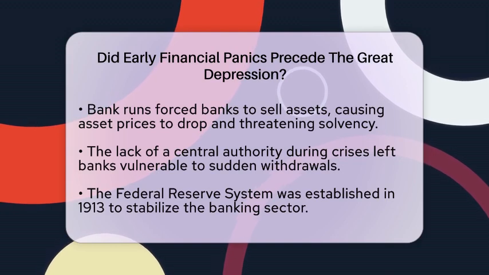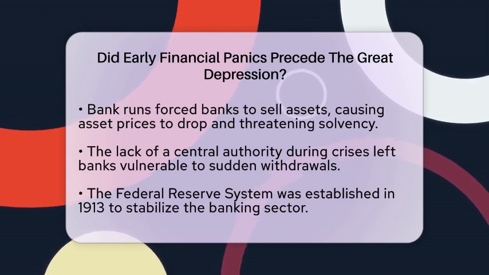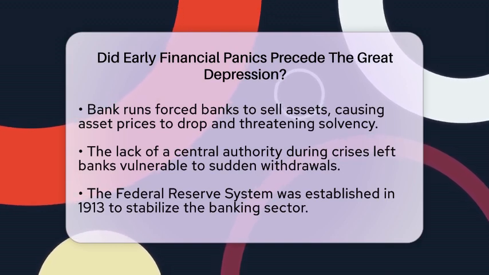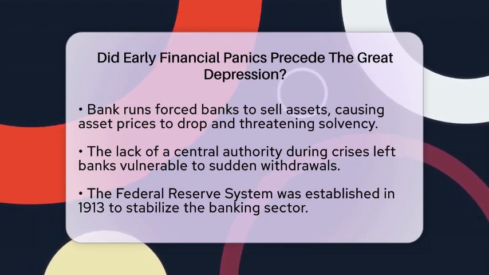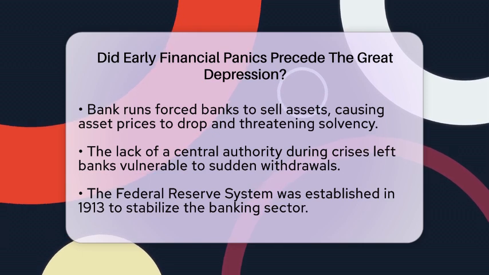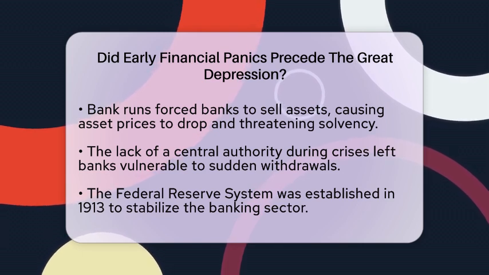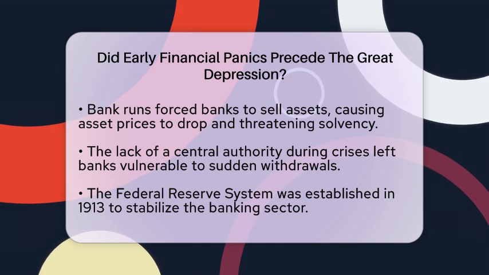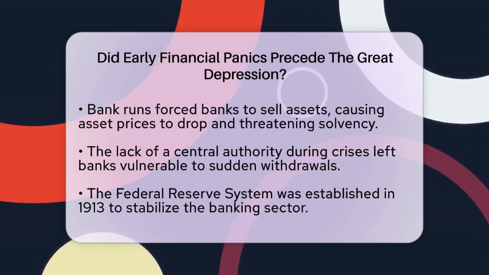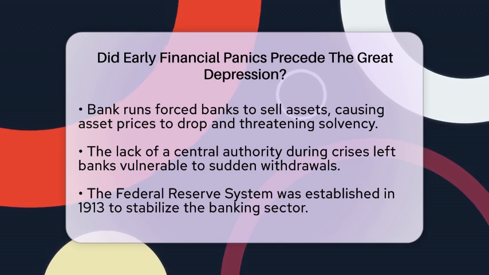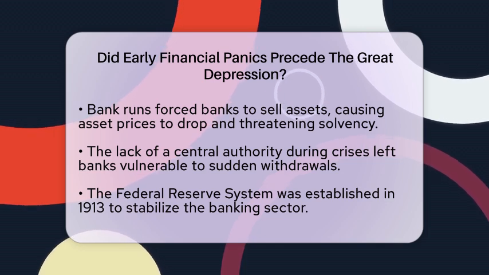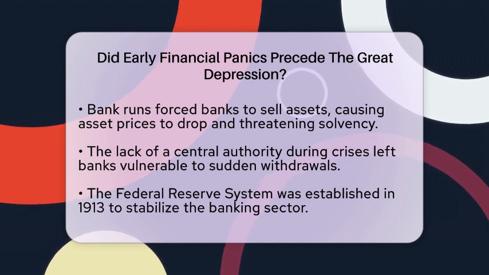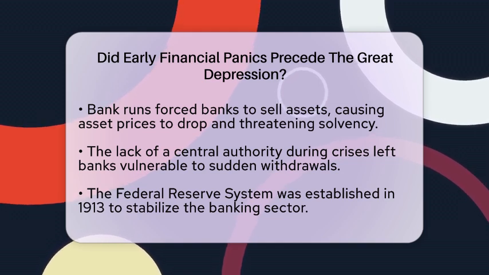There was no central authority to provide liquidity during crises, leaving banks vulnerable to sudden withdrawals. The repeated crises contributed to the establishment of the Federal Reserve System in 1913. This system was designed to stabilize the banking sector and prevent future panics. Despite these reforms, the Great Depression, which began in 1929, was preceded by financial instability and smaller panics. However, the scale and duration of the Great Depression were unprecedented.